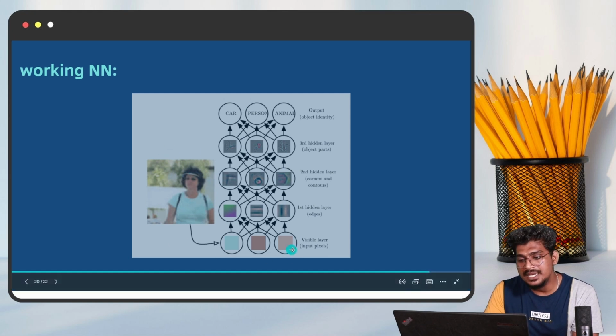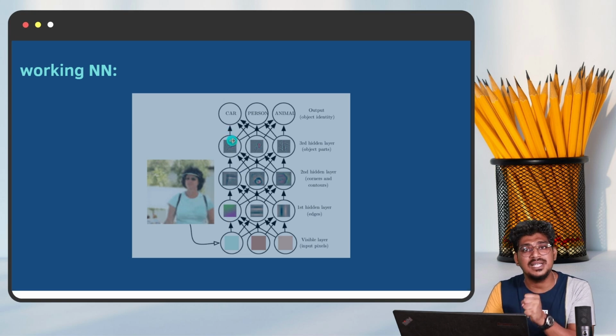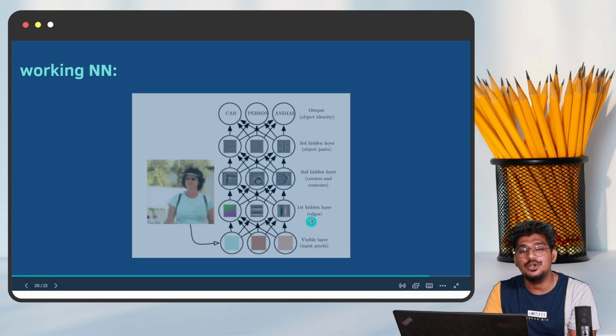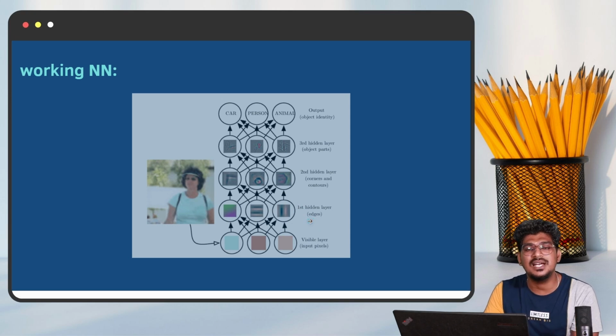Okay. So the input layer passes the information through the hidden layer. The hidden layer is what extracts the features from the image. After that, based on the features, the output will come. Already I said to you, the first layer extracts the edges of that particular object in the image, right? So that is the first layer.